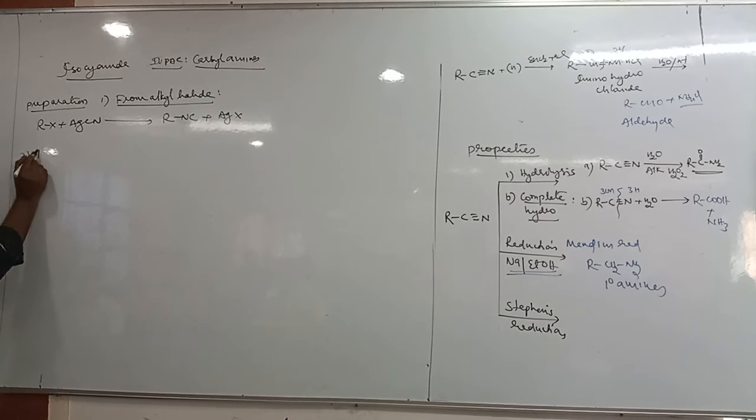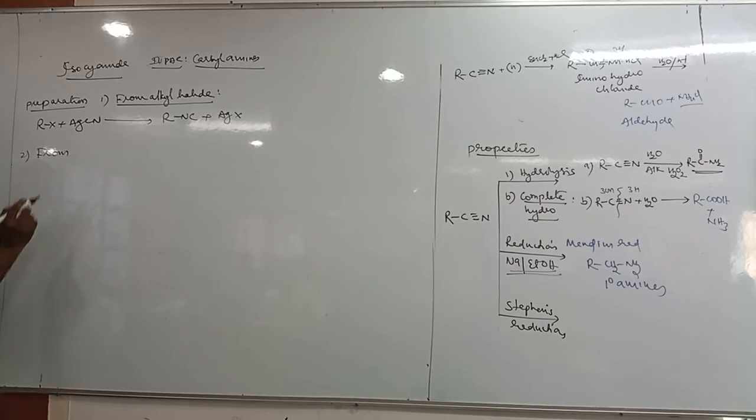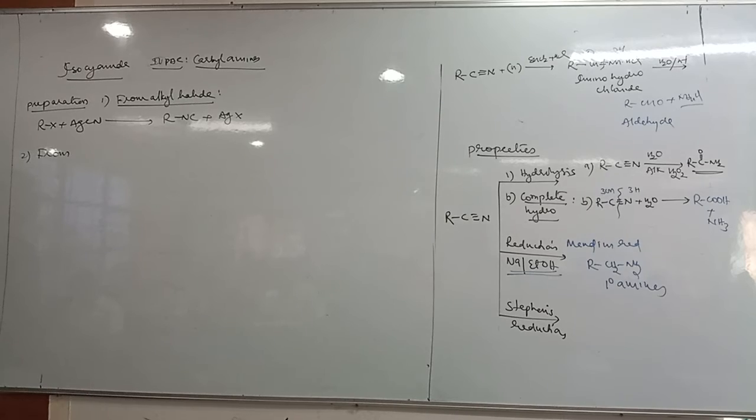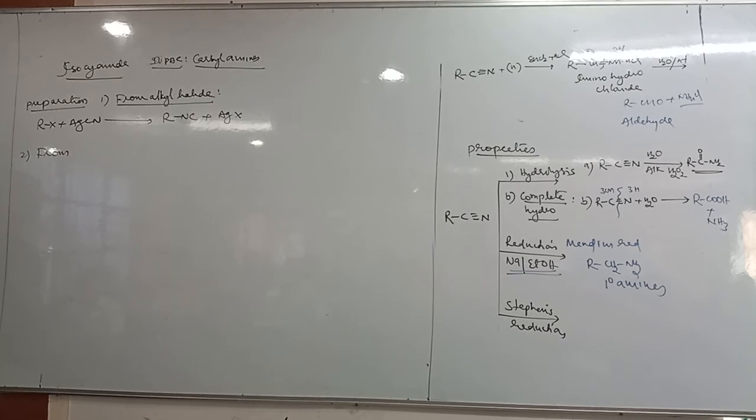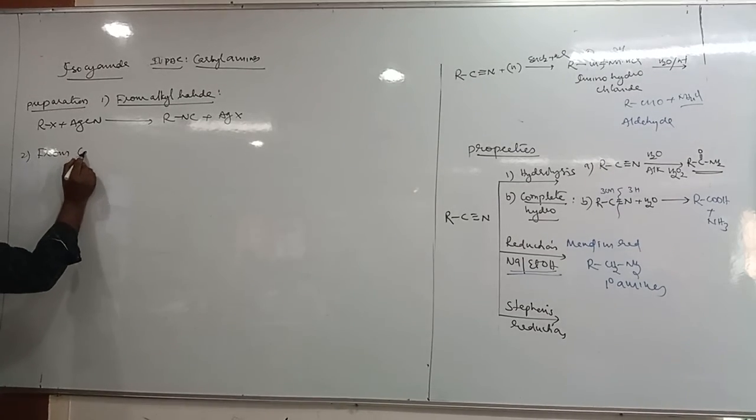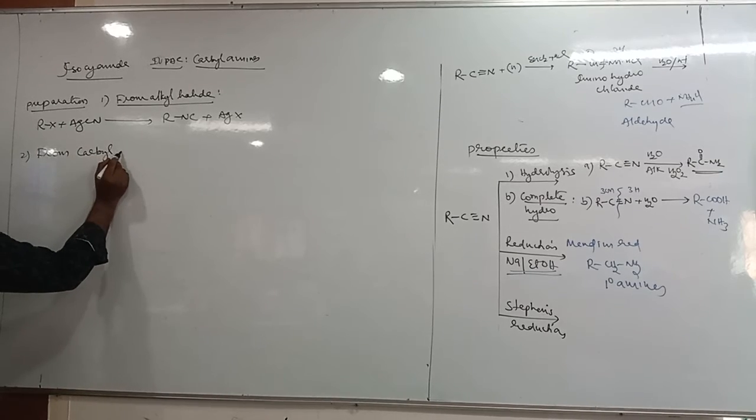Second one, we have studied. Today only we have studied. Property of primary amine: primary amine gives the test, secondary amine does not give. Carbylamine test, from the carbylamine reaction.